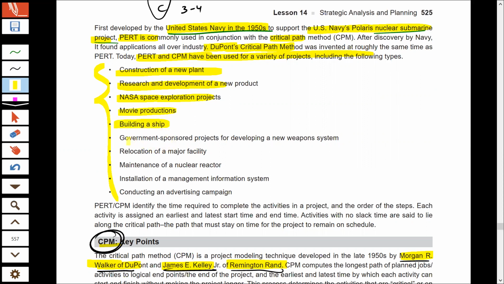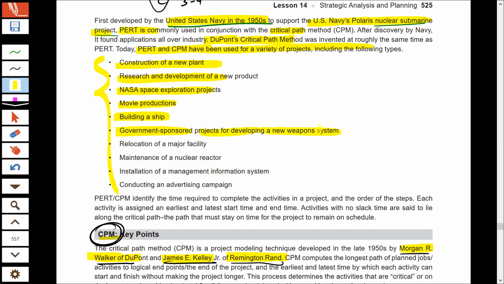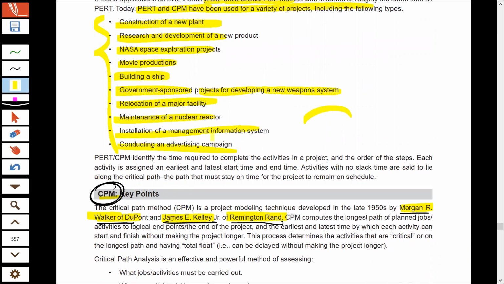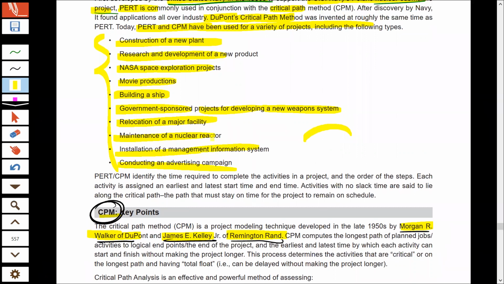When you want to build a ship, or when government is developing a new weapon system, relocation of a major facility, relocation of one factory from one place to another place, development of a nuclear reactor, maintenance of a reactor, installation of a management information system, or conducting an advertisement campaign. All these are projects. All these projects cannot be completed by just one activity.